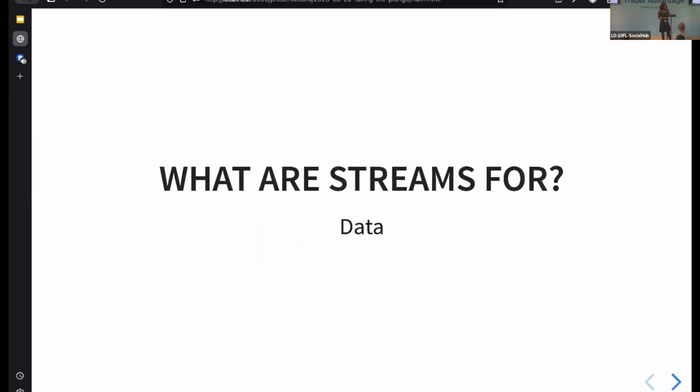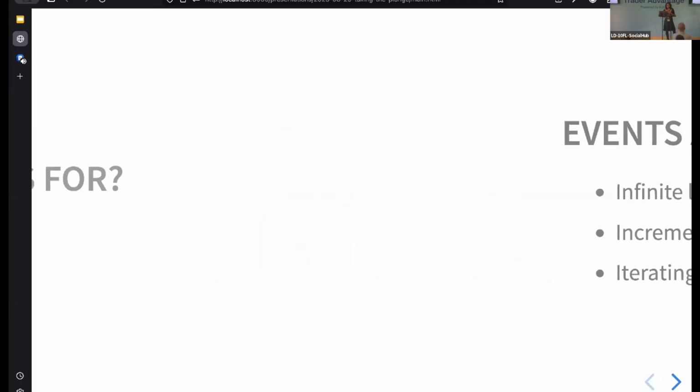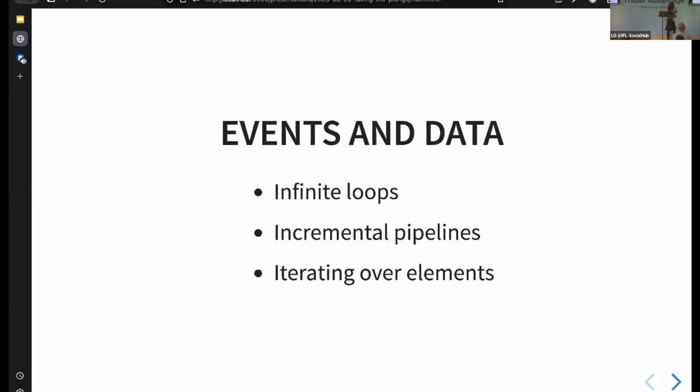So streams are good for data as well, right? They're good for data because they allow us to stream small chunks of data instead of processing the data as a whole. And we think about data processing slightly differently to events, because usually when we think about data processing, we have all the data there. We don't need to wait for the data to appear. But actually, as we've seen in terms of the underlying operation, they're both pretty similar. So we can use streams to describe event handling, and we can use streams to describe data processing.